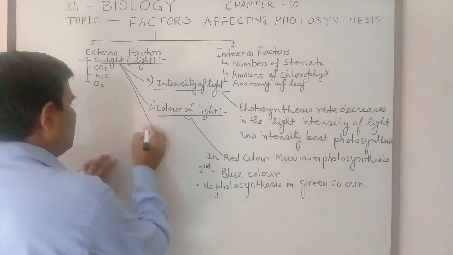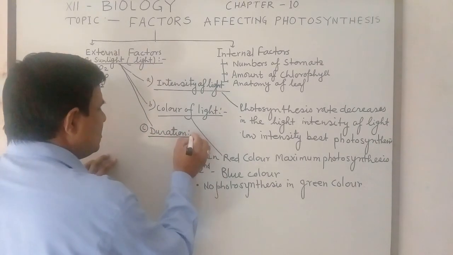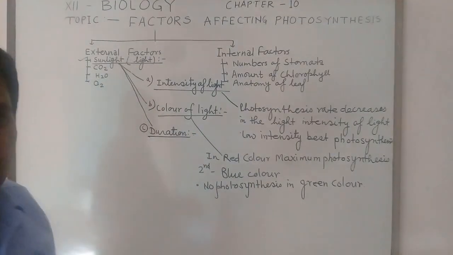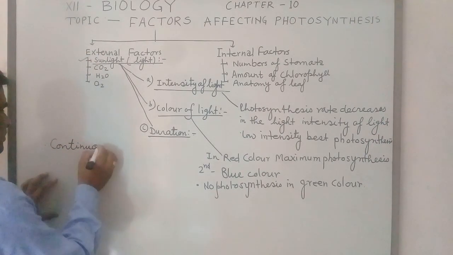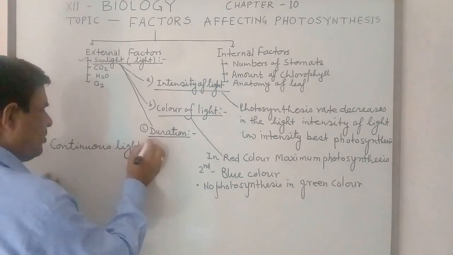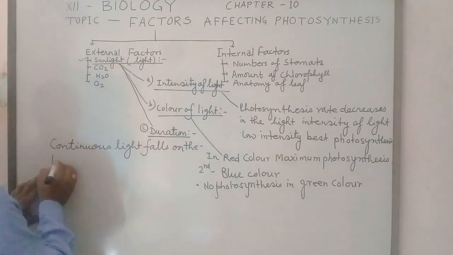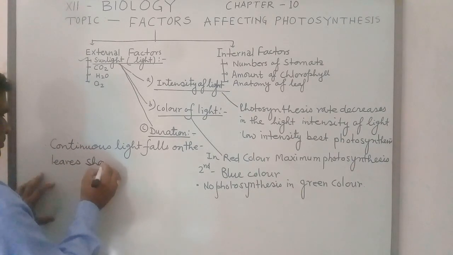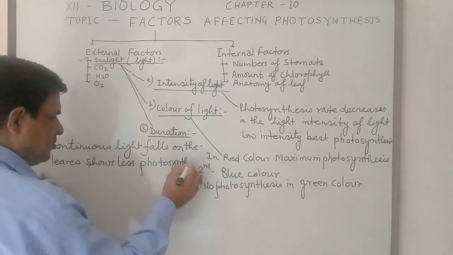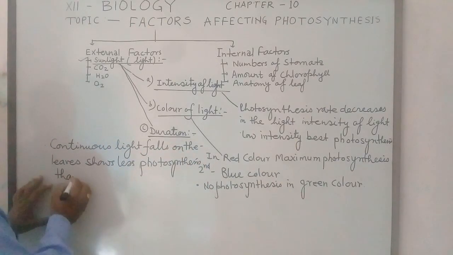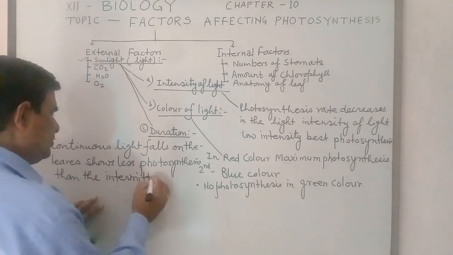Third one is duration of light. Continuous light falling on the leaf shows less photosynthesis than intermittent light.